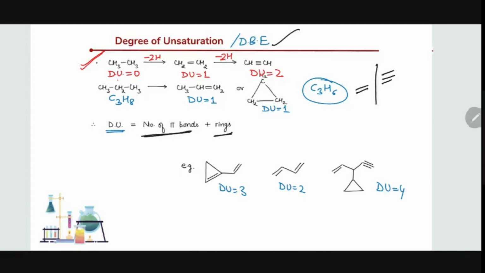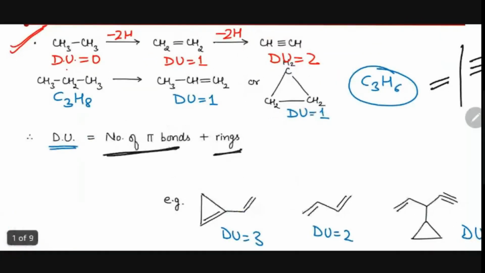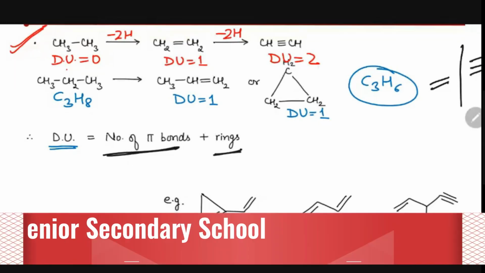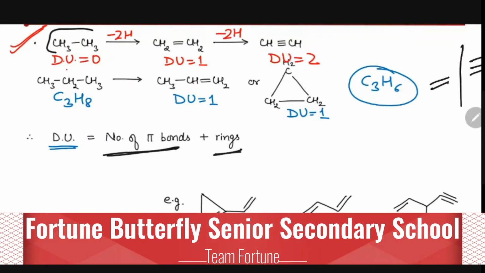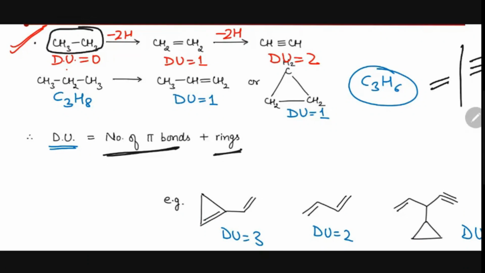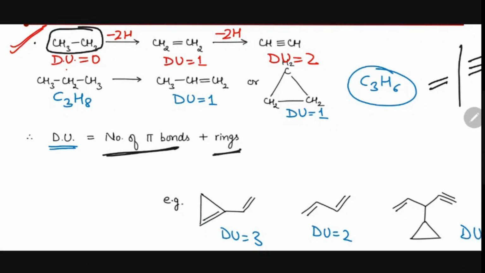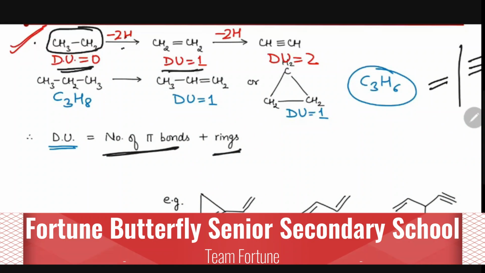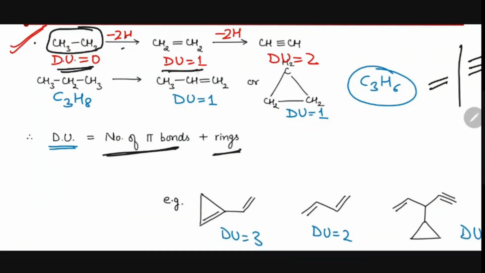For example, many times we saw questions like: find the degree of unsaturation for the below compounds. So what is the degree of unsaturation here? 0, because there is no pi bond, and it is not a ring either. If it is a ring or has pi bonds, then we can calculate its degree of unsaturation. But if you remove two hydrogens, it becomes an alkene. How many pi bonds are here? 1. So the degree of unsaturation is 1.